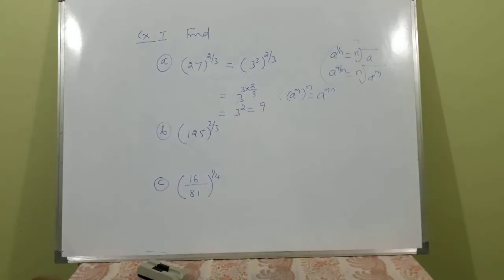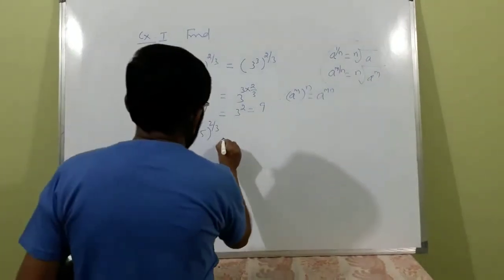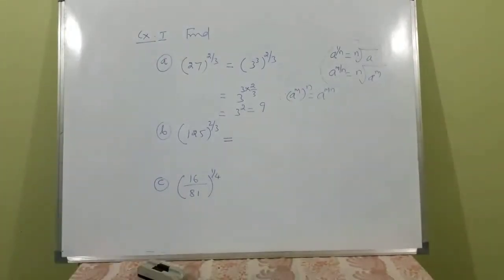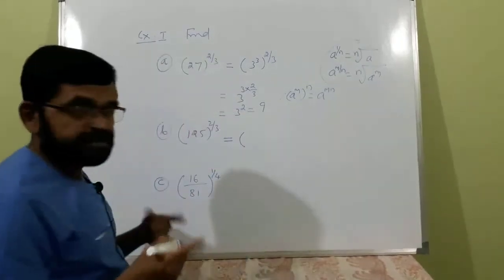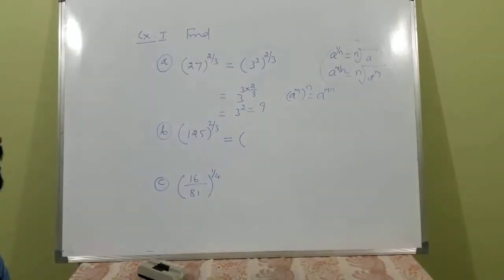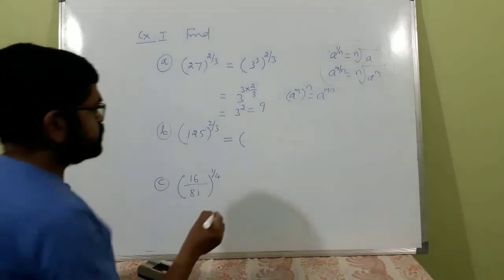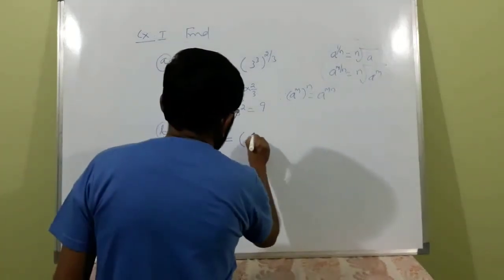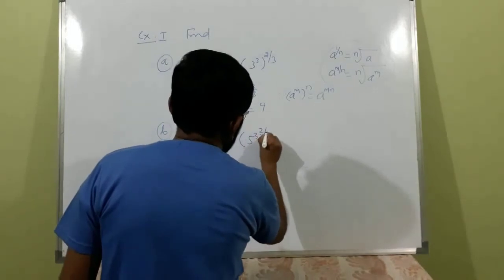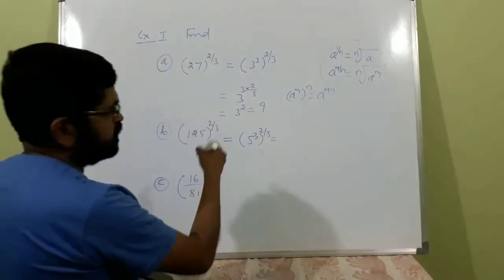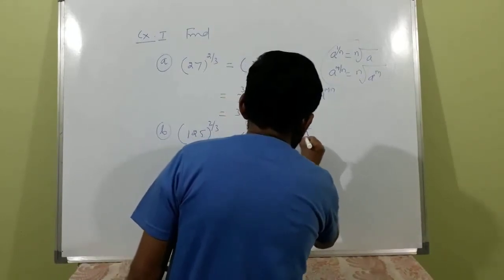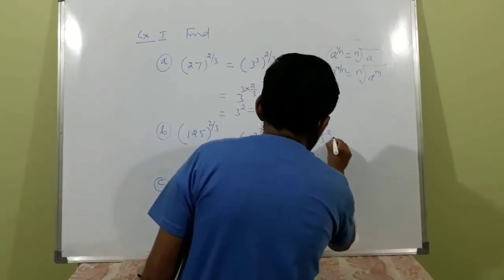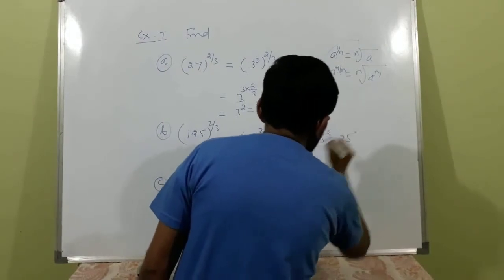Similarly, what about 125 to the power 2 by 3? 125 means 5 into 5 into 5. Can you complete this yourself? Similarly, this is (5 cube) whole to the power 2 by 3, means again 5 to the power 3 into 2 by 3, that is 5 squared or 25.